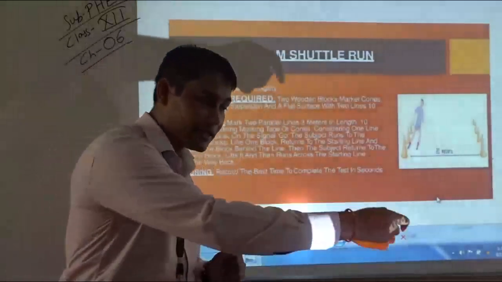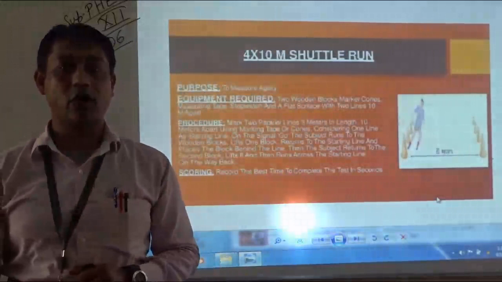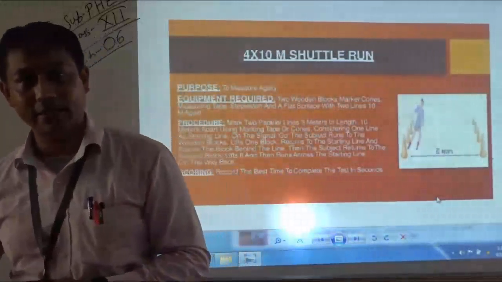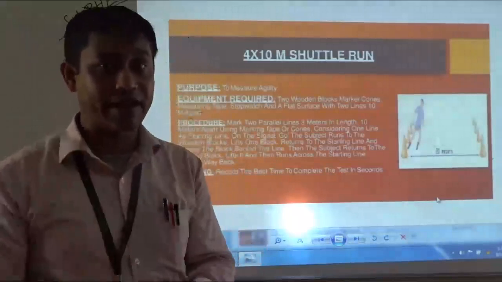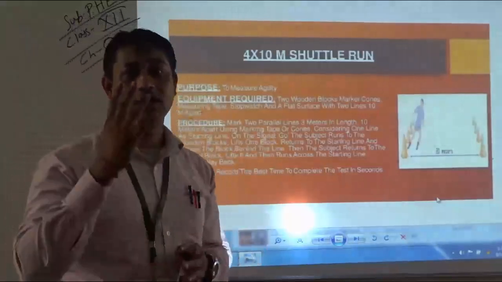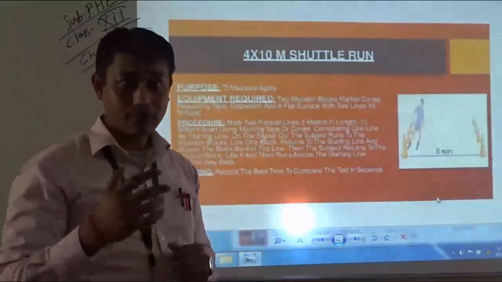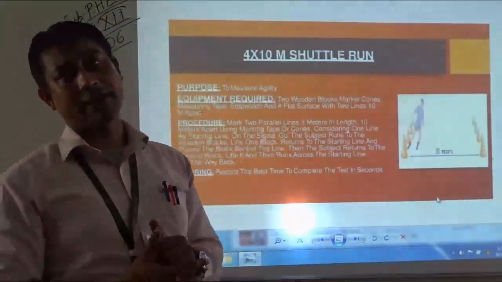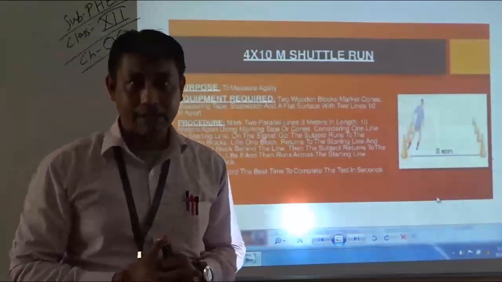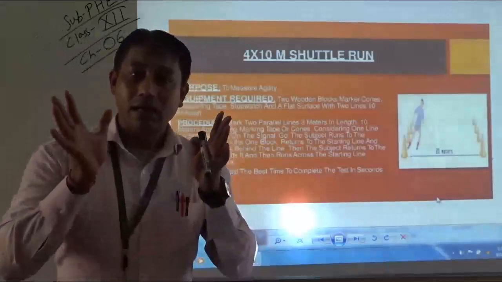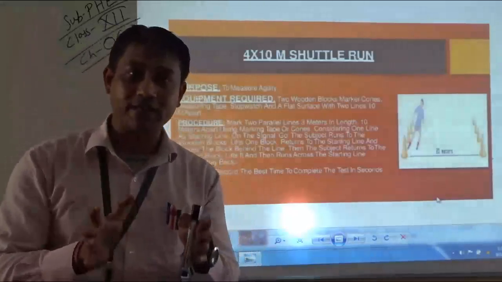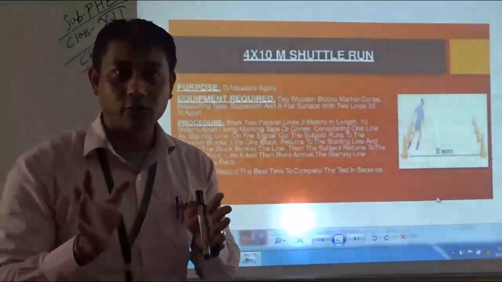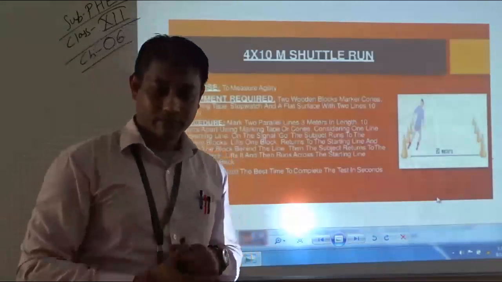So again the subject needs to pick that wooden block and finish the race. That means the subject is running the 10-meter distance 4 times. So the time will be recorded by the examiner and it will be recorded as the timing to complete the 4 into 10 meter agility run.